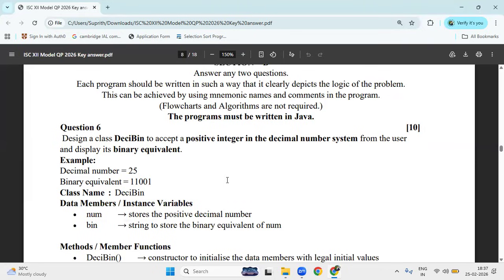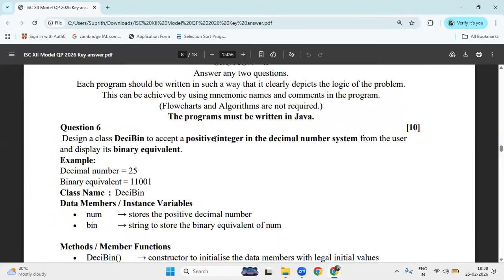Sixth question is design a class. So here also in the section B, you can expect one question from the number encoding or this one, and one question from the double dimension array, and one question from the string, right? As we know in the ISC board. Okay, next. What is the class name?